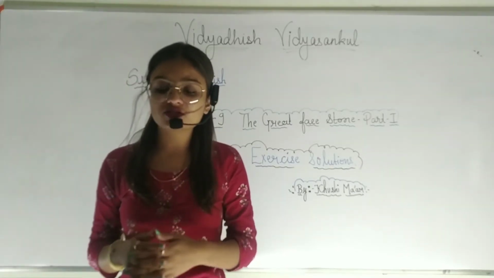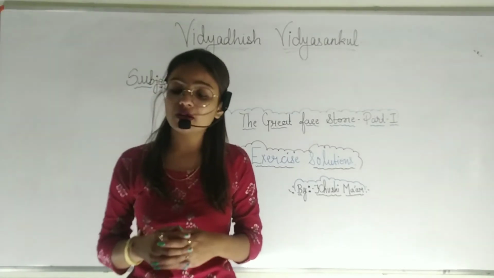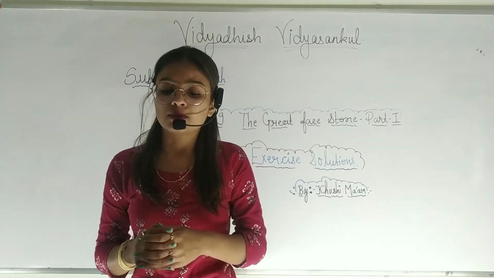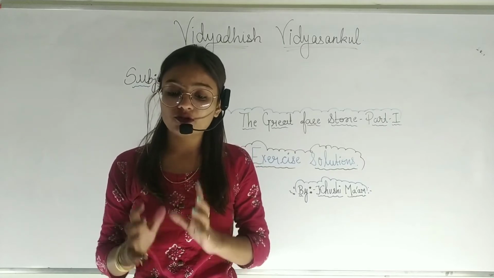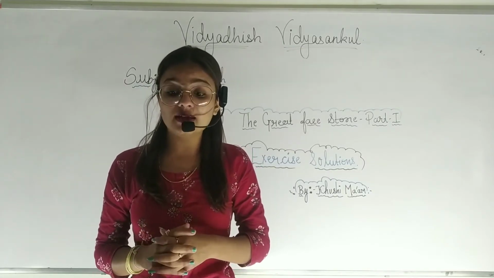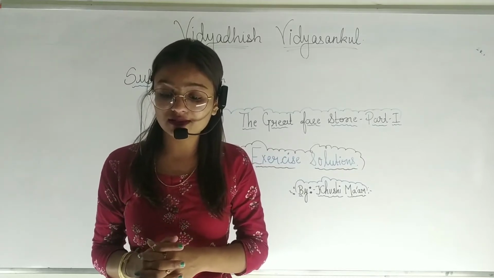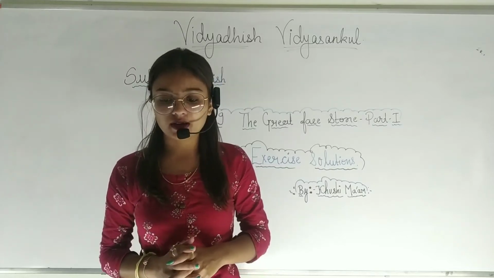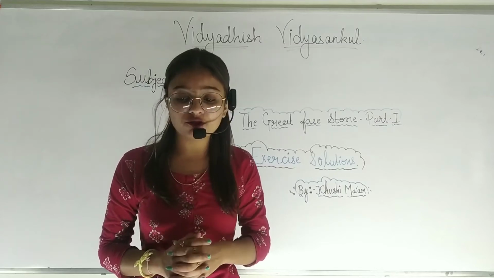So in the additional exercise students, you have to do the grammatical part. First of all we have the vocabulary, right? In that vocabulary students, you have to do the brackets and complete the following passage. So first passage we have, "His mother was an blank and blank woman." Means the mother is affectionate and thoughtful. Affectionate means students, kind, right? And thoughtful, yes, his mother was a kindful person.